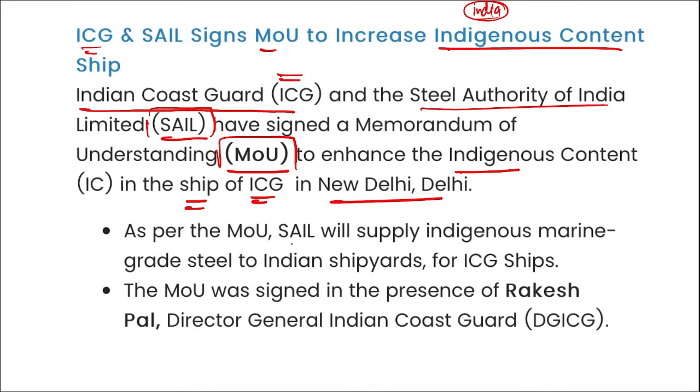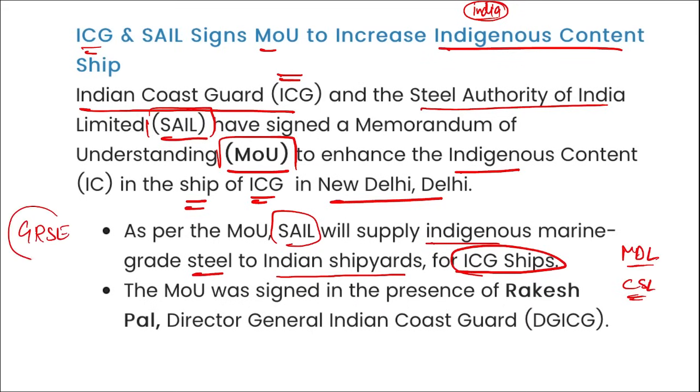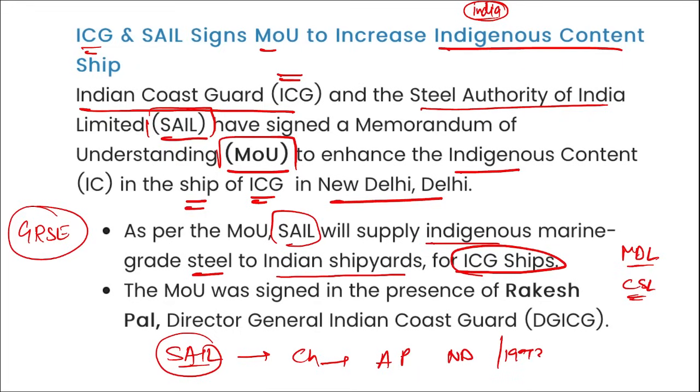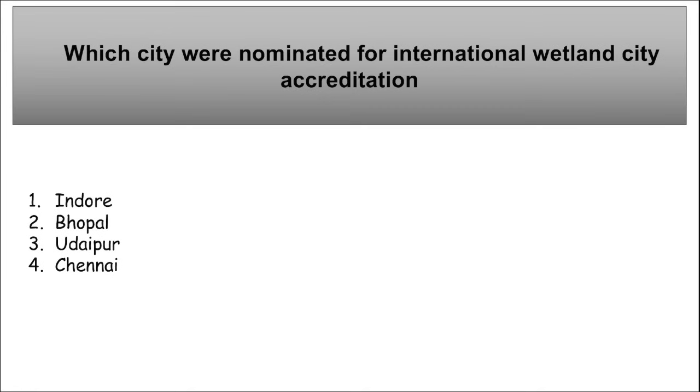As per the MOU, SAIL will supply indigenous marine grade steel to the Indian shipyards for the Indian Coast Guard, such as, and which are these shipyards? Mazagon Dock Shipbuilders Limited, Cochin Shipyard Limited, etc. Also GRSE, right? So they will be sourcing the steel from the Steel Authority of India Limited. If we talk about SAIL, who is the chairman? Amarendu Prakash. Where is the headquarters? It is in New Delhi, and it was established in 1973.